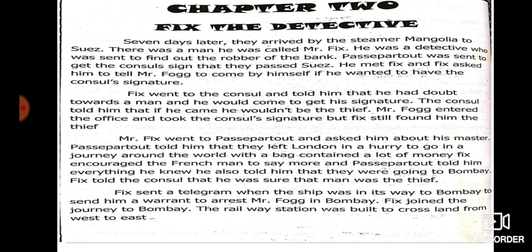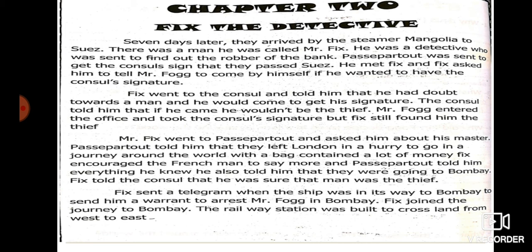Mr. Fix went to Passepartout and asked him about his master. Passepartout told him that they left London in a hurry to go on a journey round the world with a bag containing a lot of money. Fix encouraged the Frenchman to say more, and Passepartout told him everything he knew. He also told him that they were going to Bombay. Fix told the council that he was sure that man was the thief.